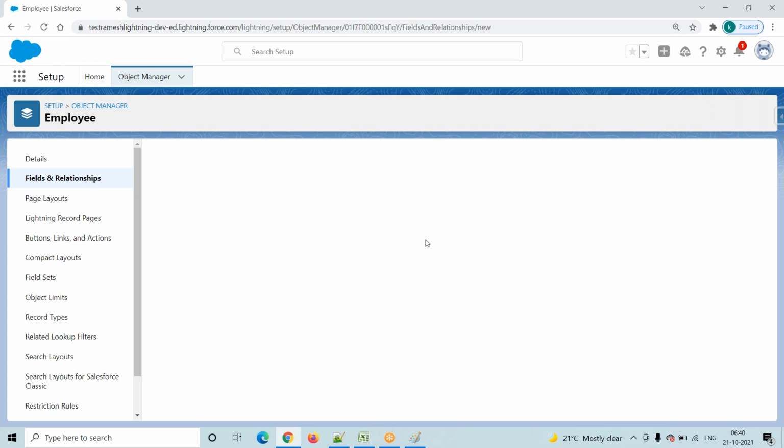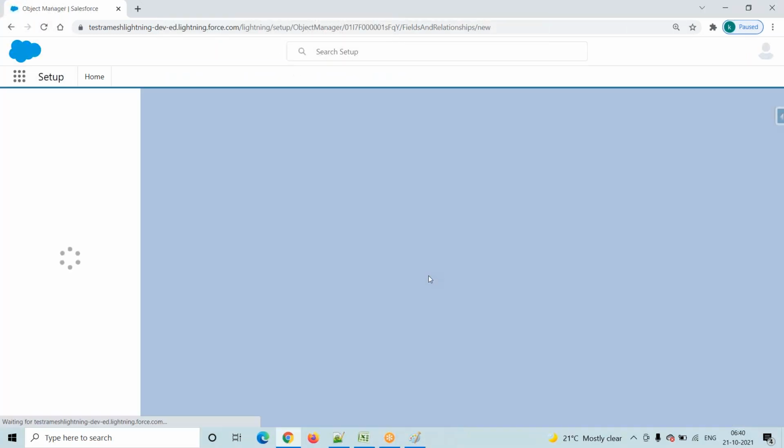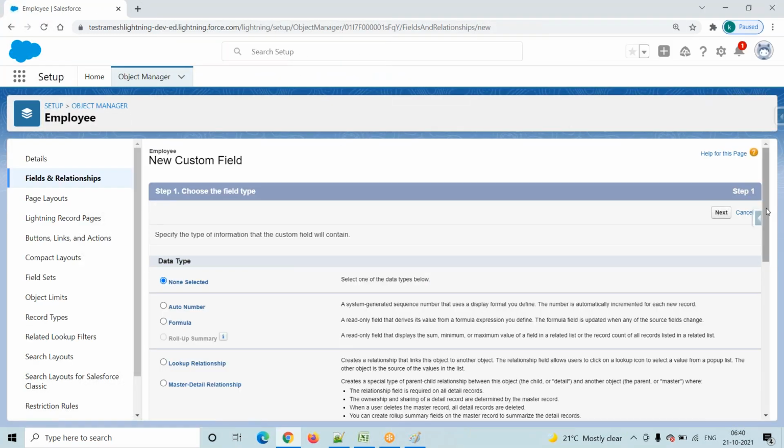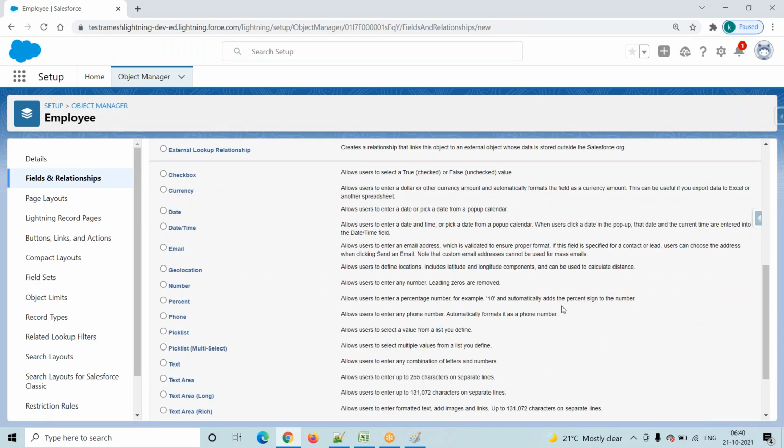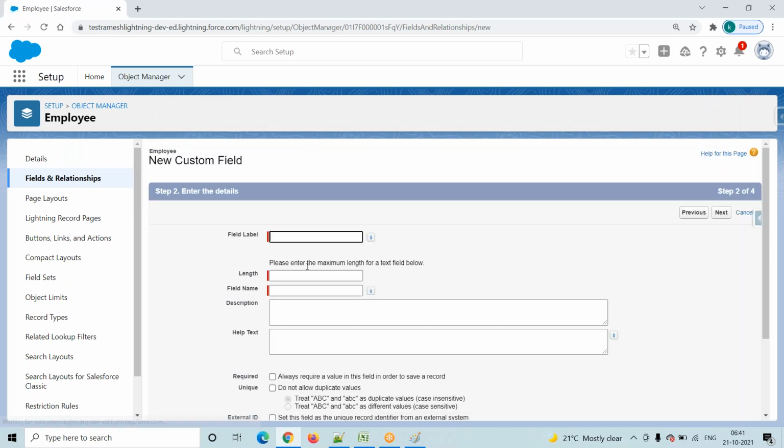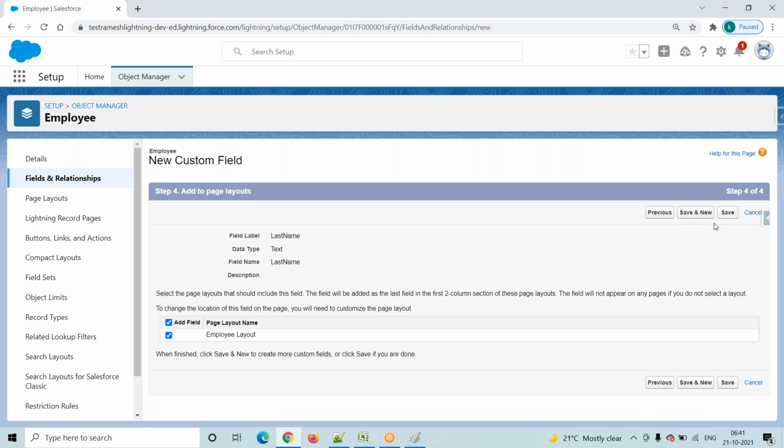Then it automatically redirects to the data type screen. Now this time I am creating last name. It redirects to this particular screen. This time I am creating last name, text. Click on next. Last name, then 25. Click on next. Save and new.